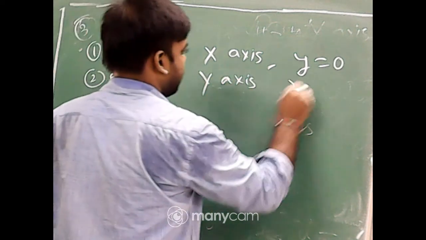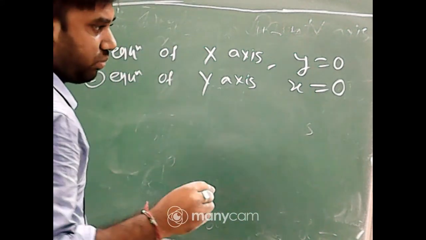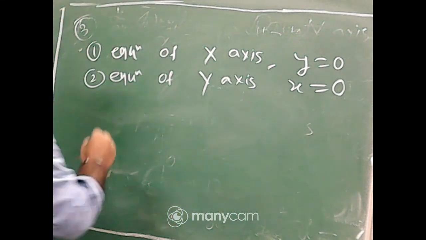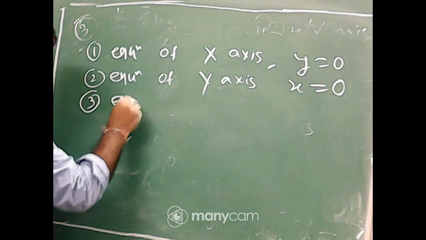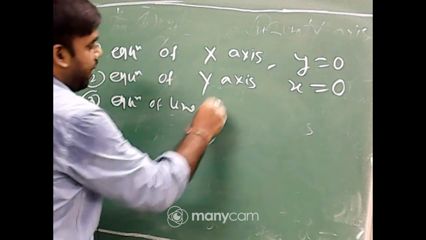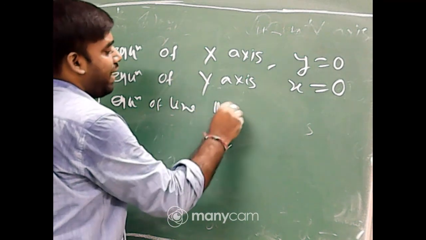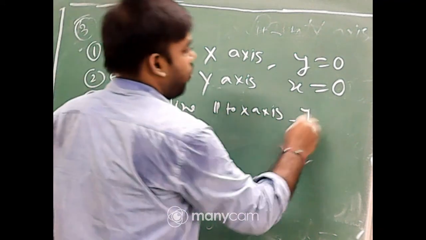Equation of y-axis, x equal to 0. Equation of a line parallel to x-axis, y equal to constant.